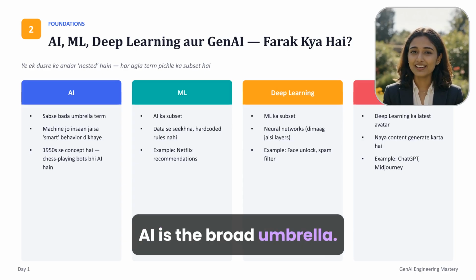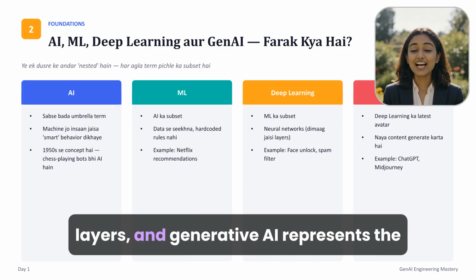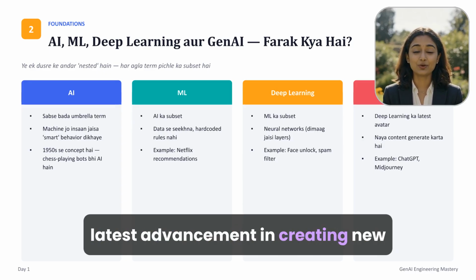AI is the broad umbrella, machine learning is a subset that learns from data, deep learning uses neural network layers, and generative AI represents the latest advancement in creating new content.